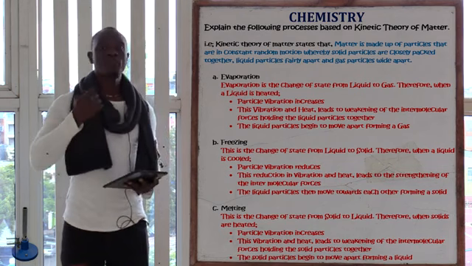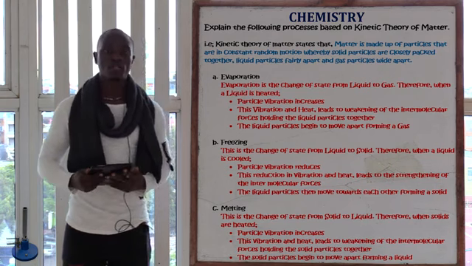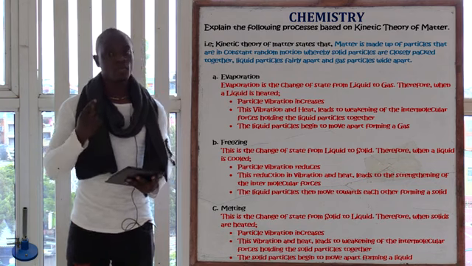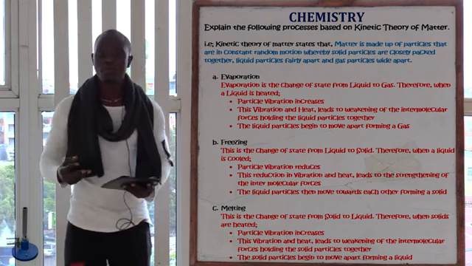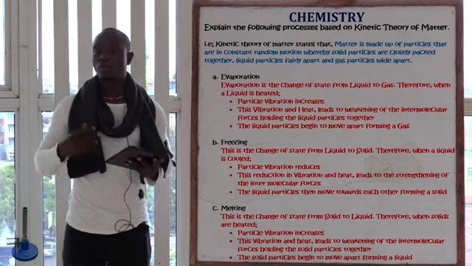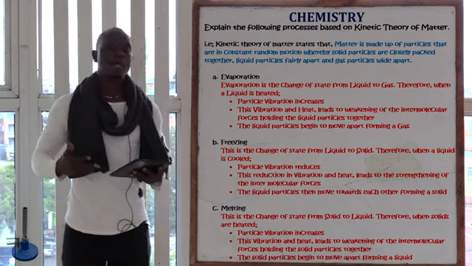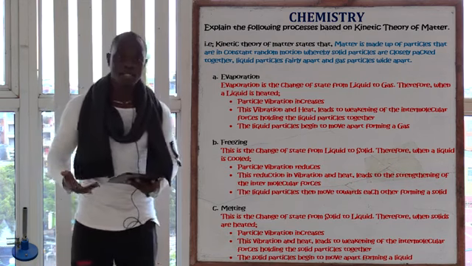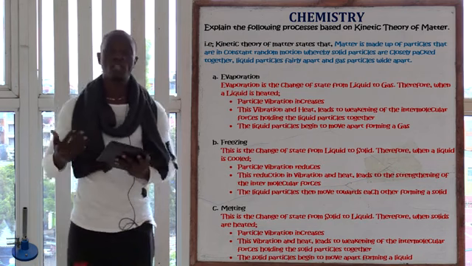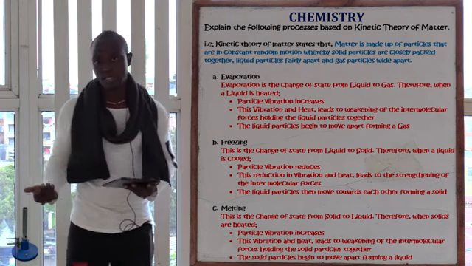Then the forces holding these particles together, which are called the intermolecular forces, will tend to become weaker. If these intermolecular forces become weak, the particles are going to vibrate as they move apart. It will be like the particles are repelling each other. As these particles are moving apart, they form the change of state, which is now gas. That is when the liquid will change to gas.